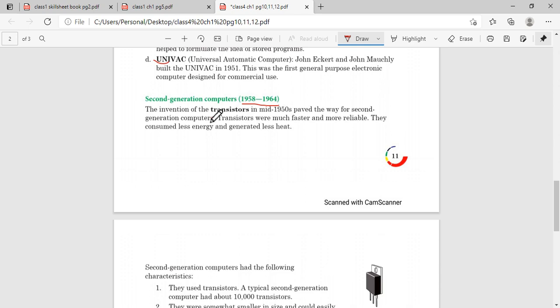Now why are we replacing vacuum tube by transistor? Transistors were much faster and more reliable. Okay, and they consume less energy and less power. We have seen first generation computers consume a lot of power and produce a lot of heat. To overcome this drawback we use transistor. Also the processing speed was very slow, that we can also overcome by using transistor.